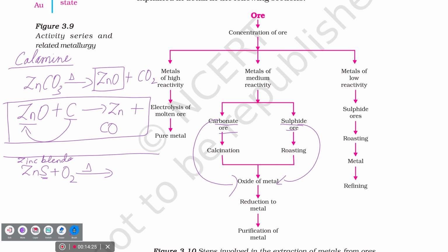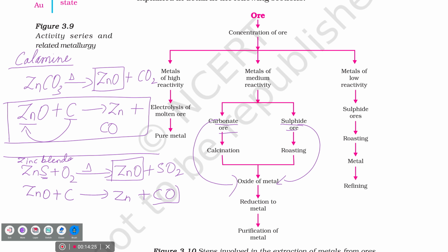Zinc sulfide will be converted into zinc oxide, and which gas will be released? SO2. Now which one are we going to reduce into metal? Zinc oxide.